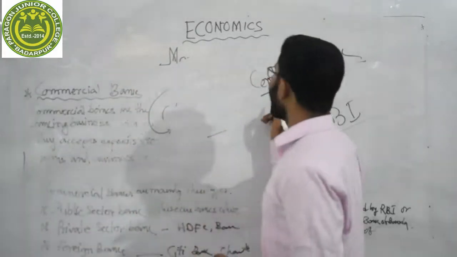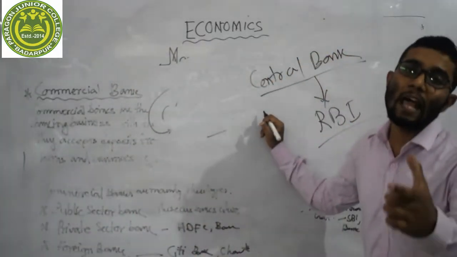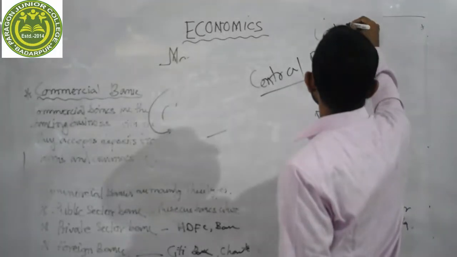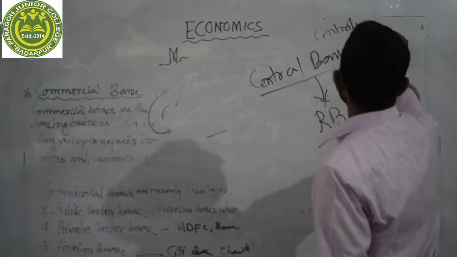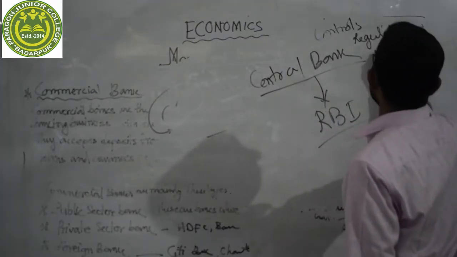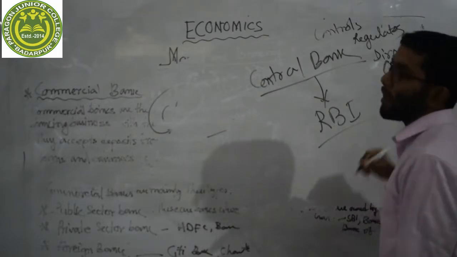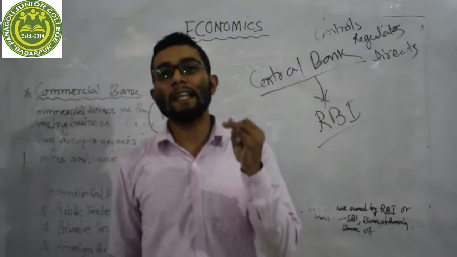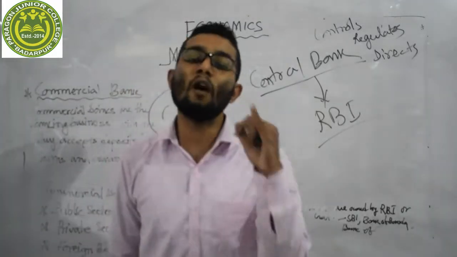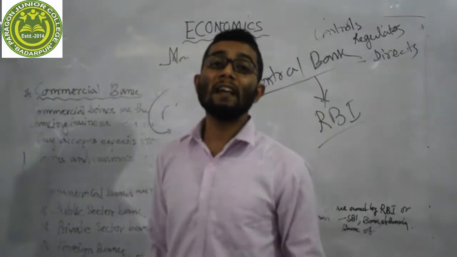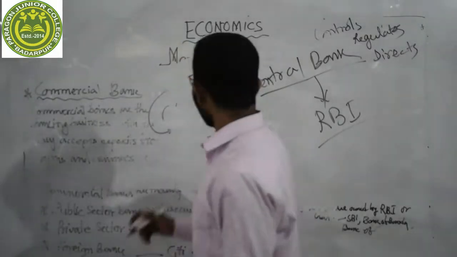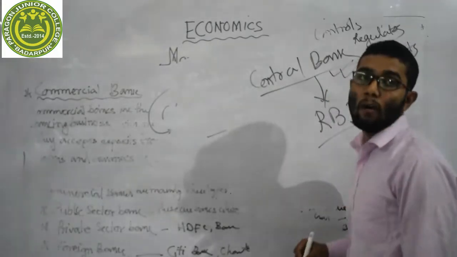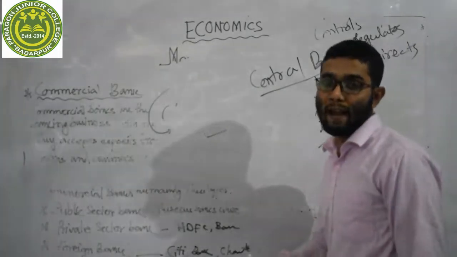Let me repeat once again the meaning of the central bank. Central bank is the apex institution of a country which controls and regulates monetary policy and financial system of a country. Central bank has the right to issue currency notes, and our central bank is also a bank of the government. It gives advice to the government. It acts as an agent of the government.